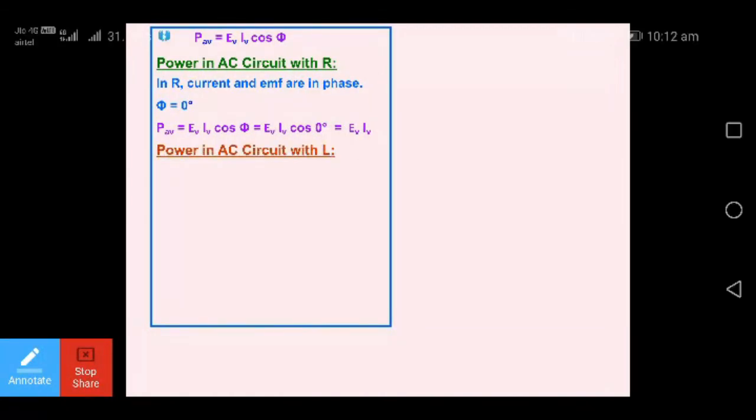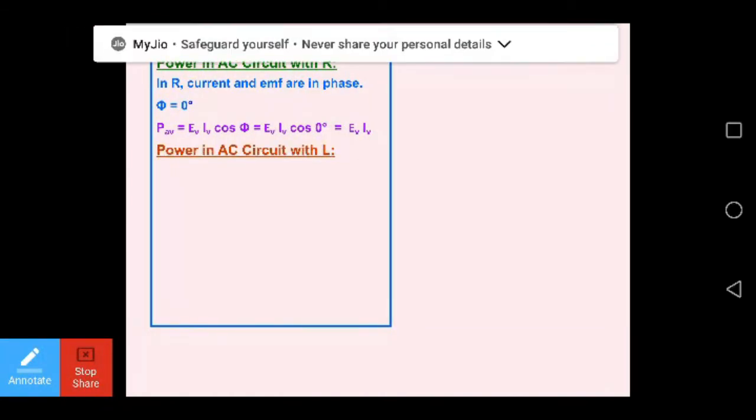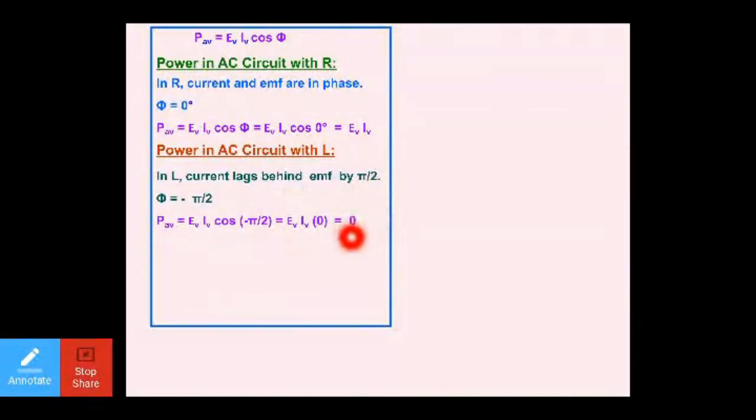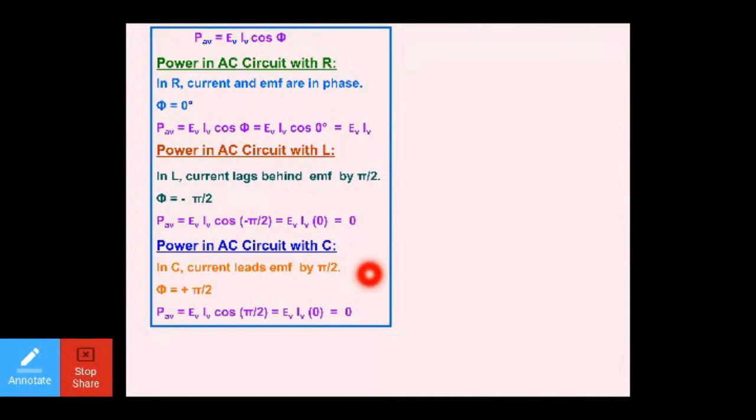Further, power in an AC circuit with inductor, phi is equal to minus pi by 2, so you place here cos minus pi by 2, and for cos pi by 2 the value is 0. So average power in an inductive circuit is 0, and in the case of a capacitive circuit it is also 0.